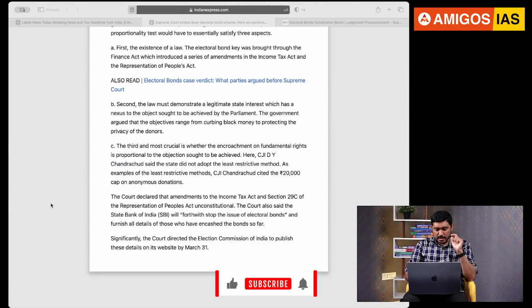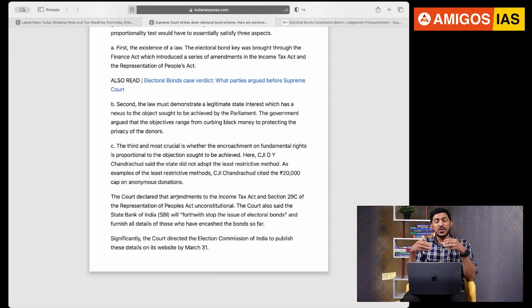That means the test of proportionality has been violated in this case, which is what the court also has ruled, guys. The court ruled that the amendments to the IT Act and Section 29C of the RP Act, where you cannot tell how much you are donating, are completely violative of the fundamental rights, and the court said stop selling the electoral bonds, and give details from April 2019 till now to SBI. SBI should give to the ECI, the ECI should put it on the website, and we all can access it by March 2024, guys. So this is a very significant verdict by the Supreme Court, and this will have some important ramifications.